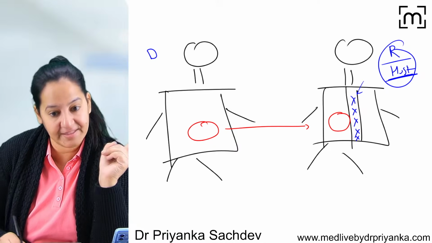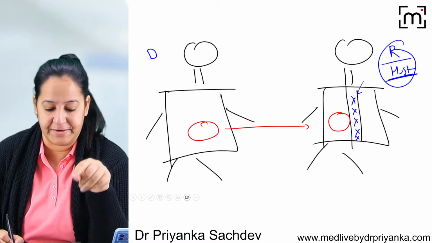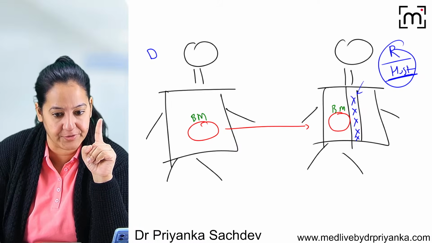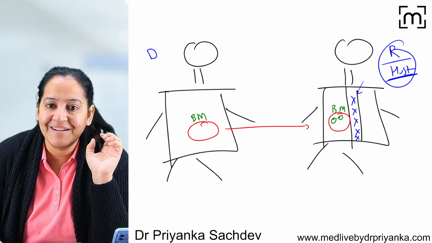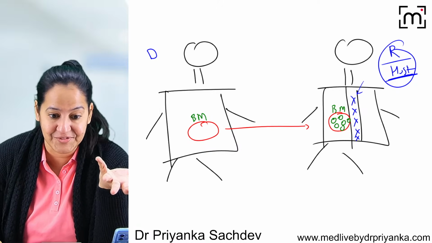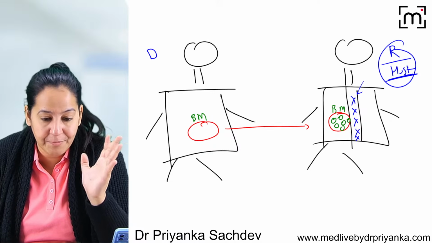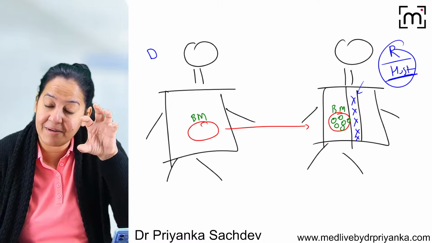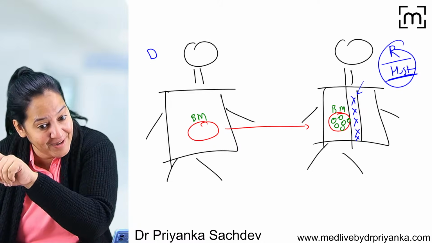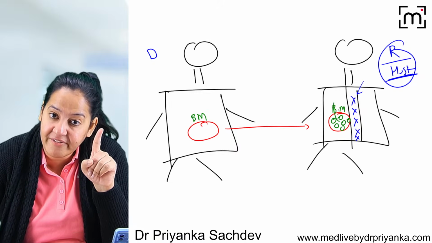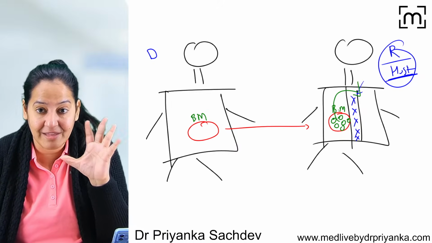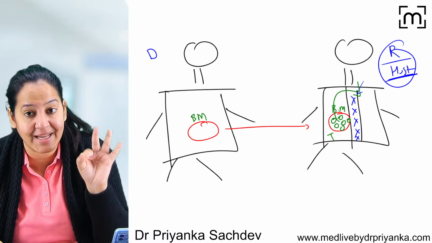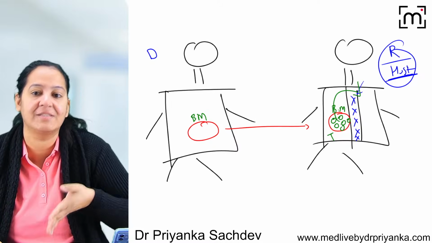Number two, the graft is immunocompetent. Maybe this graft is of bone marrow, which I am transferring from here to there. The bone marrow contains the immune cells. It contains the lymphocytes. So here the lymphocytes are not present in the recipient because the recipient is immunocompromised. The lymphocytes are present in the graft. So here the recipient will not reject the graft. The graft will reject the recipient. The T lymphocytes present in the bone marrow graft will reject the various organs of the recipient.